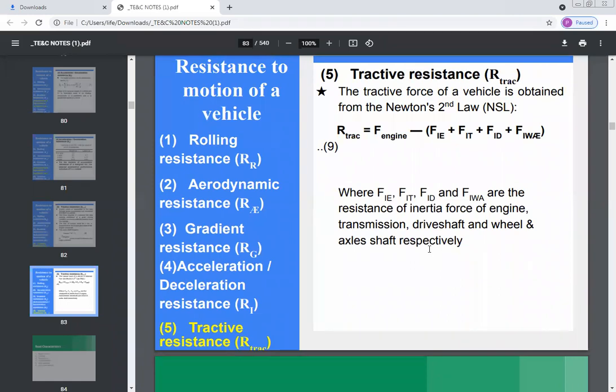So the tractive resistance of the vehicle is obtained from Newton's second law, which is calculated by formula R tractive is equal to F engine minus FI plus FIT plus FID plus FIWA. बघा ते काय काय.